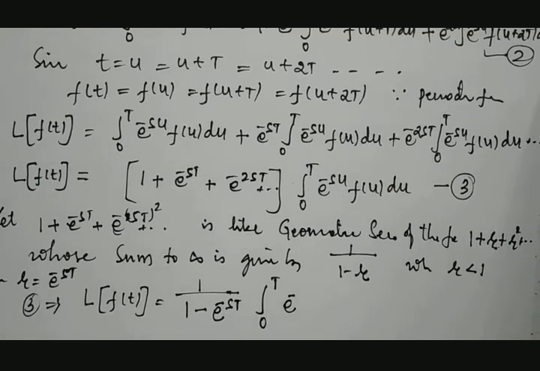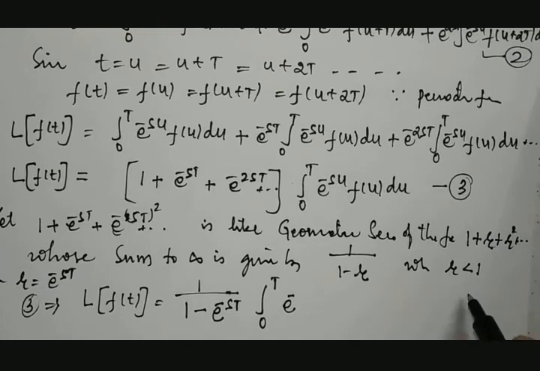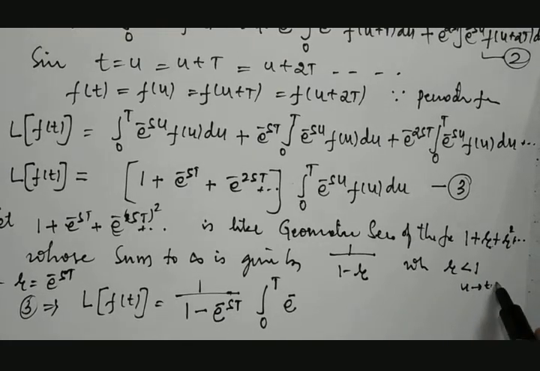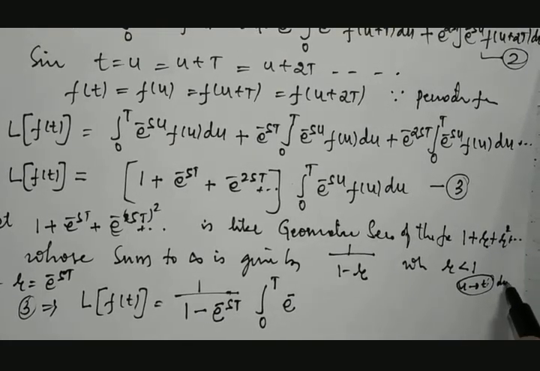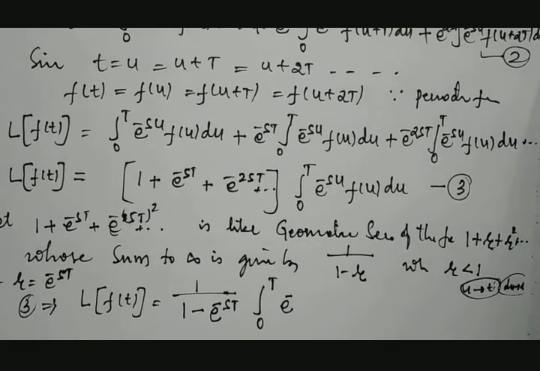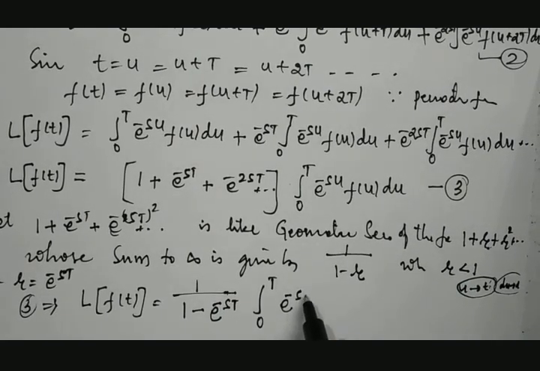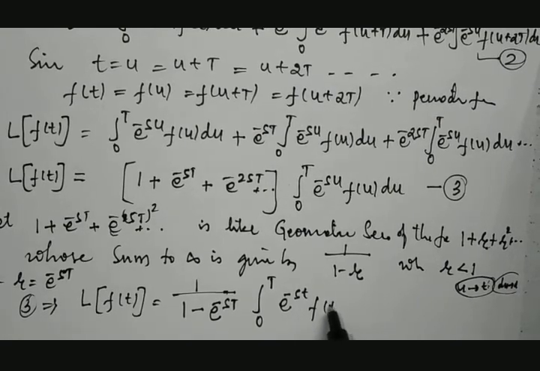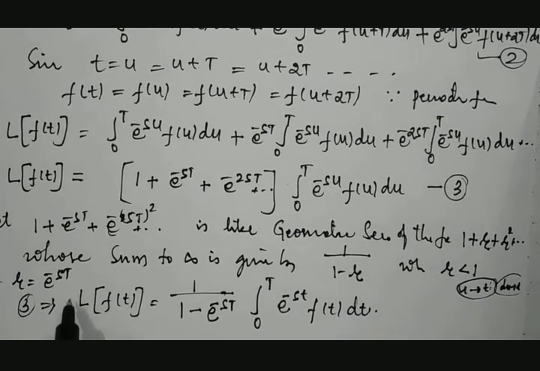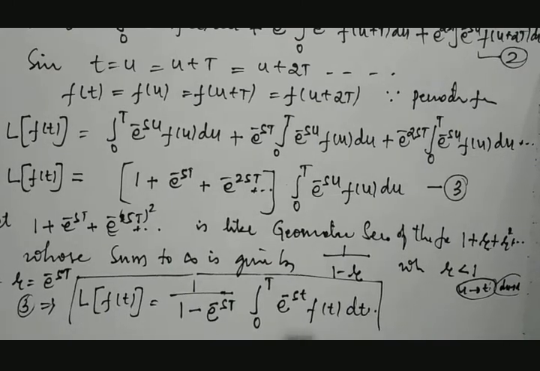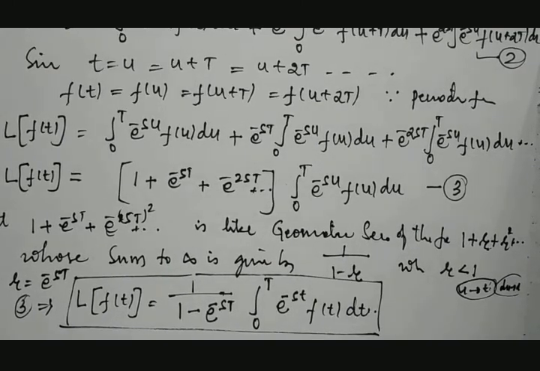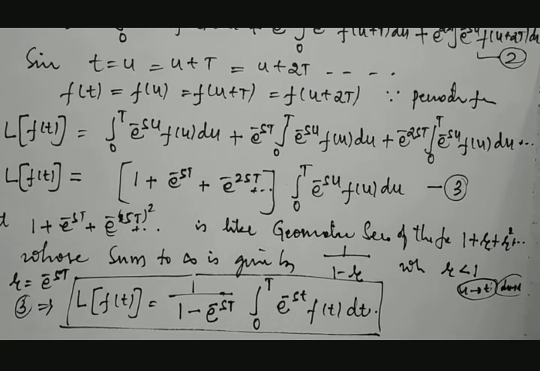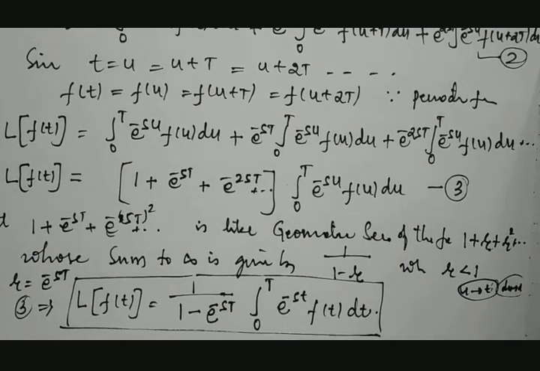Now you may ask, it is su, then how should I take sT? We can replace u by t, then du will be replaced by dt, just a simple variable replacement. Then it becomes e raised to minus st into f of t into dt. So this is the required result of the derivation, and it provides us a solution to obtain the Laplace transformation of periodic functions. Thank you.